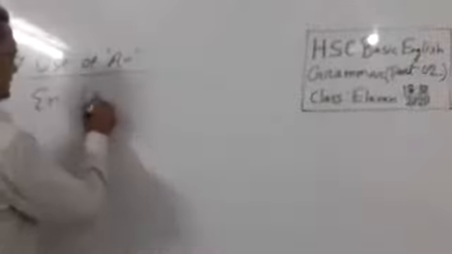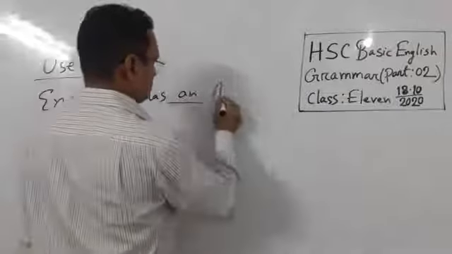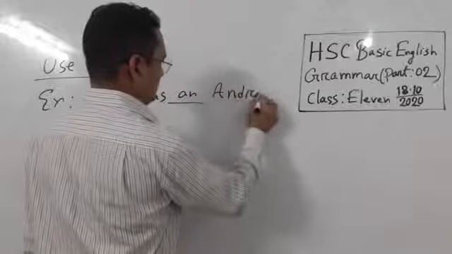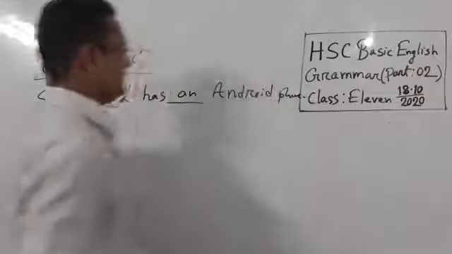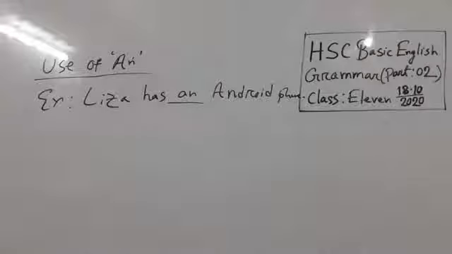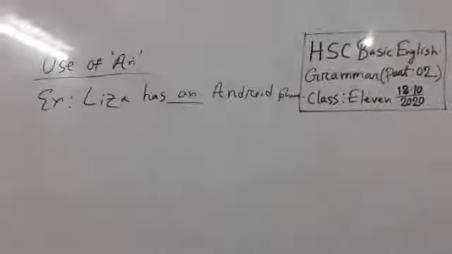For example, Lisa has an Android phone. So here we use an before Android.